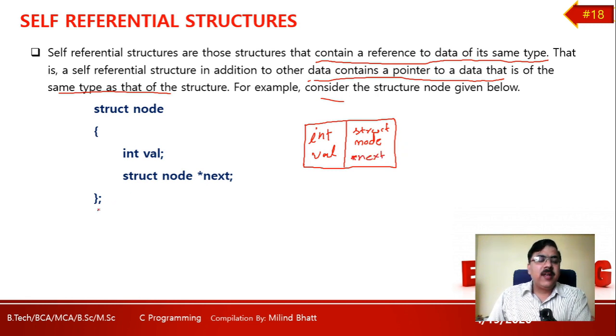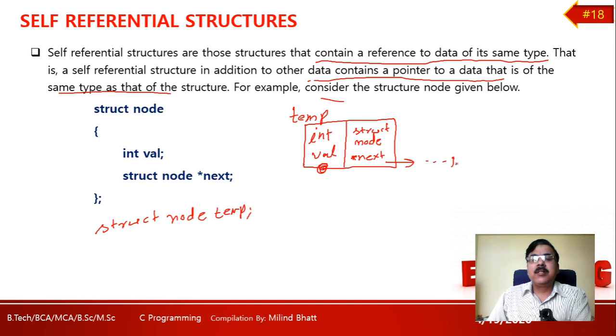Next, say I am creating its variable, struct node temp. Then this will be treated as temp. I can give some values here, and this will hold the address of a similar node, say temp1, temp2, temp3, or it may be some null as per our need.